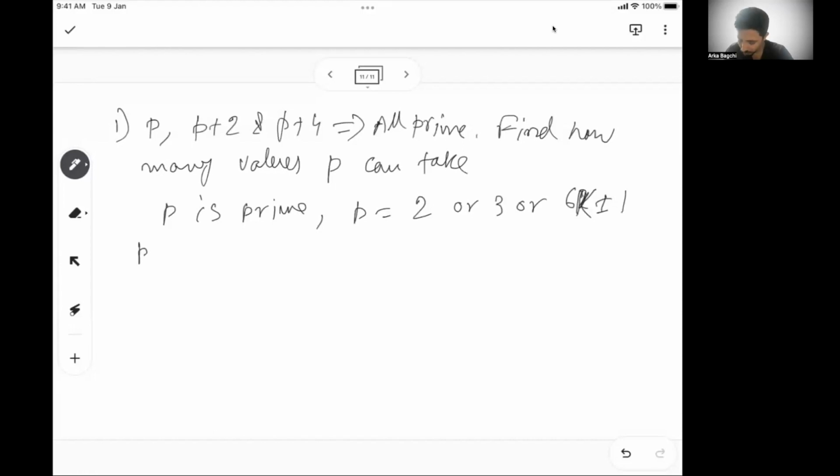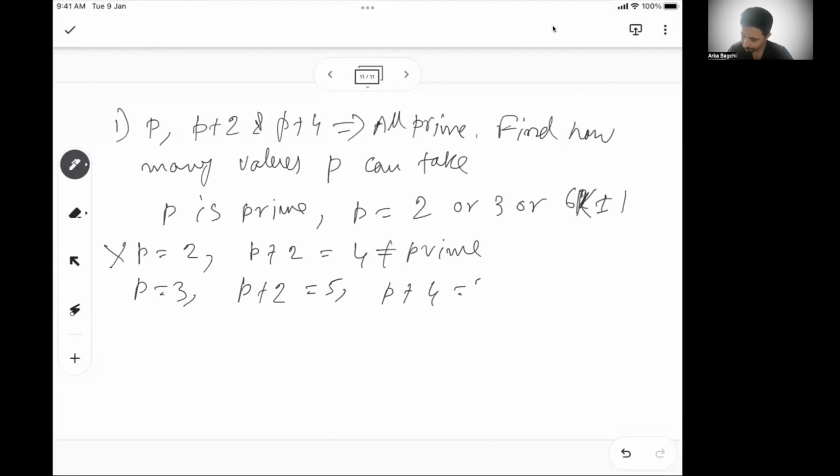Now, if p is 2, p plus 2 becomes 4, which is not prime. So p cannot be equal to 2. If p is 3, p plus 2 is 5, p plus 4 is 7. So all of these are prime numbers. So this is a valid scenario, p equal to 3.